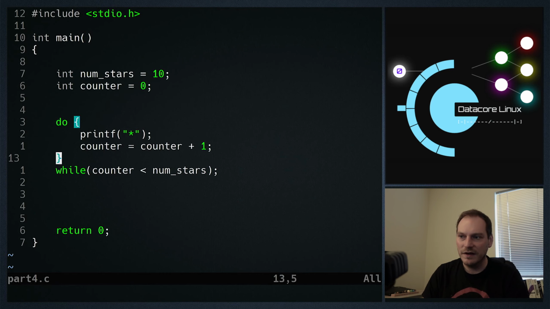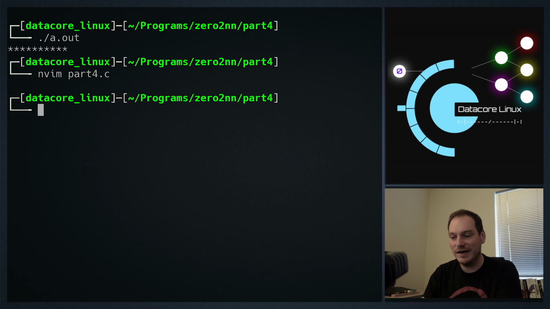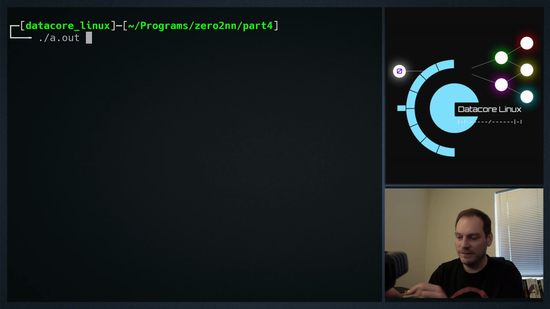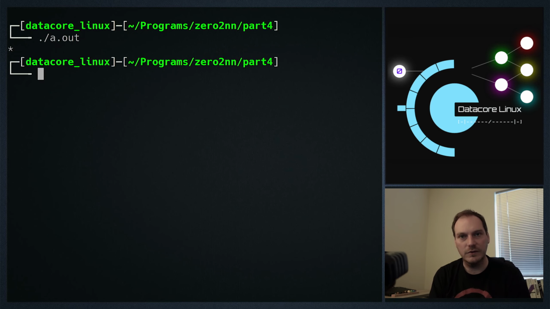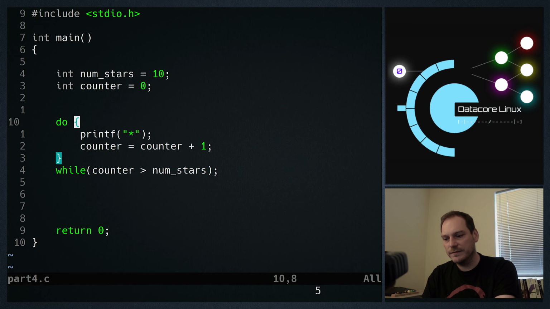But now, if we do the condition the other way around, so if we say while counter is greater than num stars, which it isn't, that's never the case. When we run this program, we get 1 star because the loop body runs first, then the condition is checked. So the two sort of while loops: we have a while loop and a do while loop. And then we have a final kind of loop.